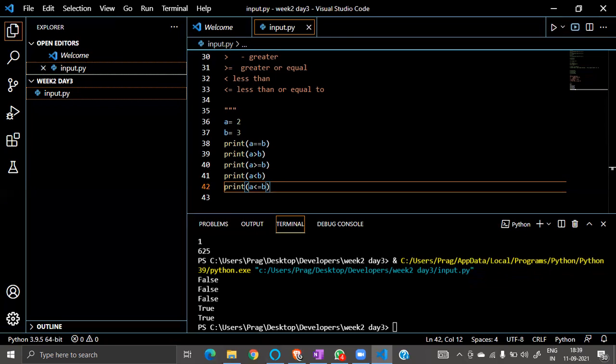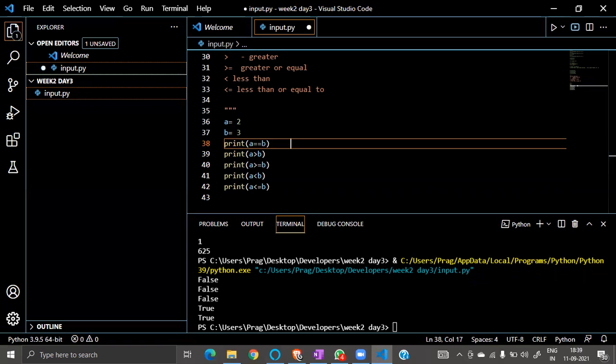Let's see. So is this true? No, it's false. Can I write this like this? No, it will comment the whole line. Fine. So here a is not equal to b, correct? Because 2 and 3 are not equal.